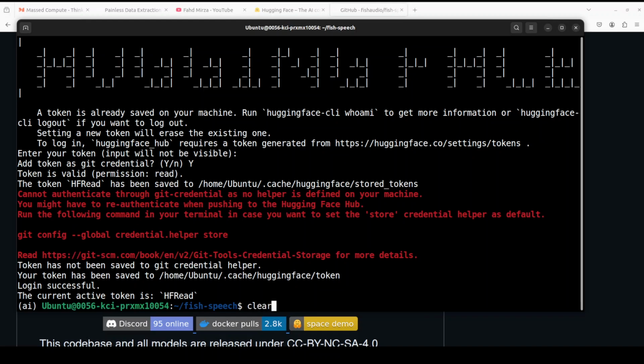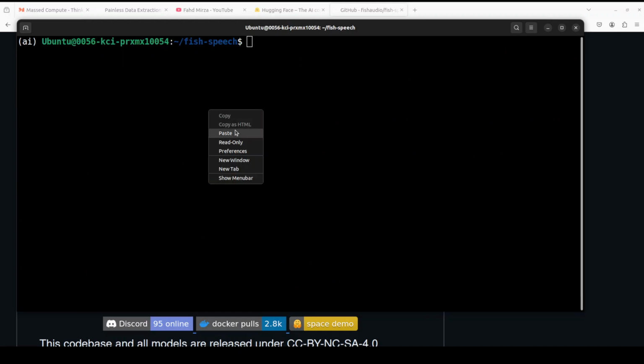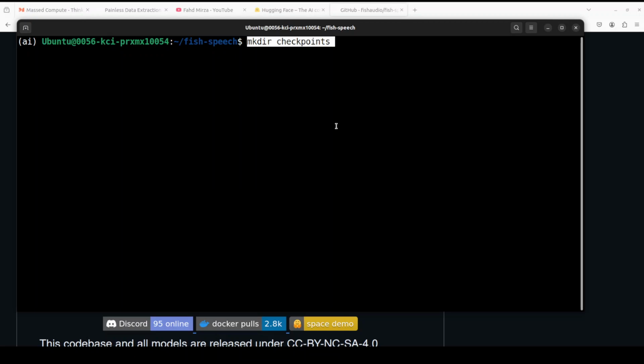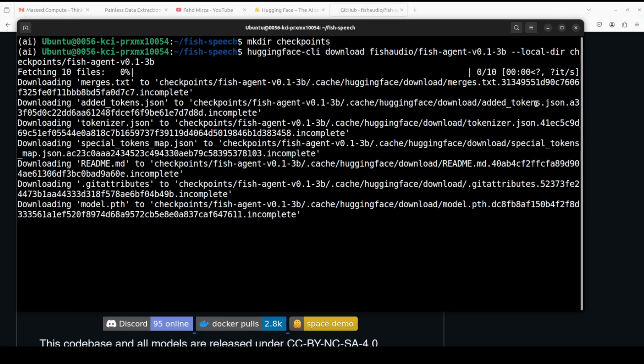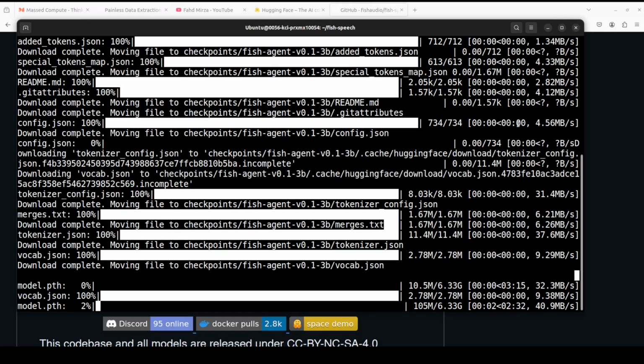Another thing we need to do is to just create a directory in this repo, which is fish speech, and then we need to download the models. First, let's download our fish agent with this Hugging Face CLI. So you see I'm just using the download command, giving it the repo name, and then giving it the local directory, and it has started downloading. It is going to take a bit of time.